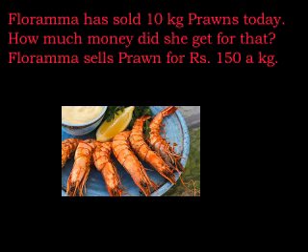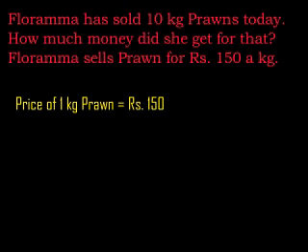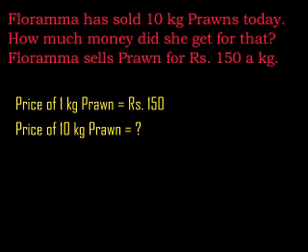Come to the answer. What is given in this problem? Price of 1 kg prawn is rupees 150. What we have to find out? Price of 10 kg of prawn, since Florama sold 10 kg of prawn. How much money did she get? So we want to find out 10 kg of prawns rate. See here, 1 kg is given, we want to find out 10 kg, more kgs. Already I explained, if one thing is given and we want to find out more, we have to multiply, easy only.